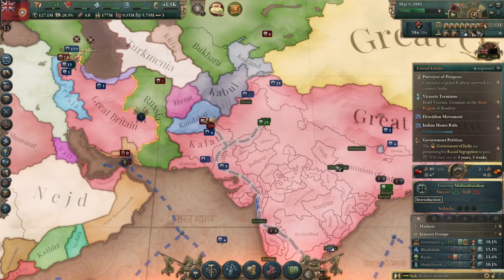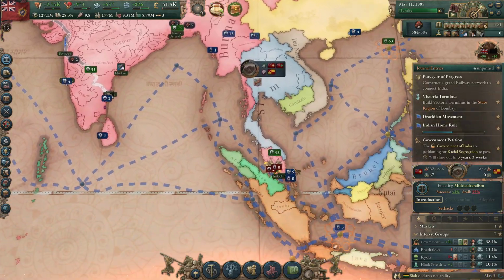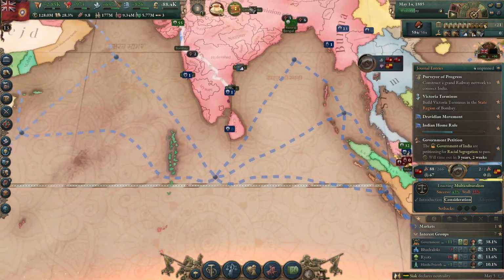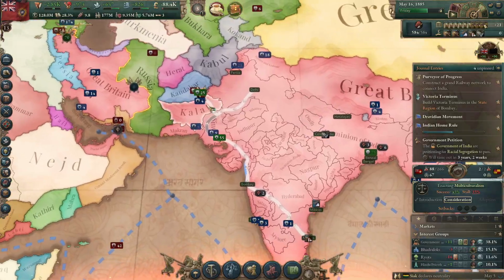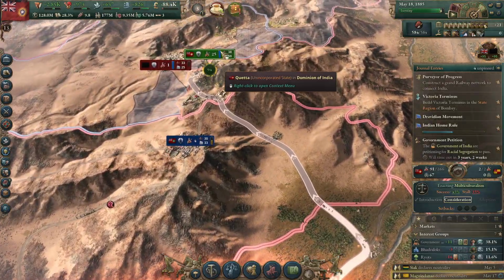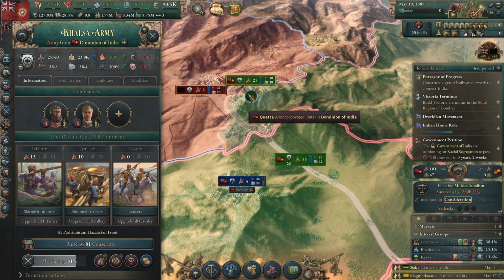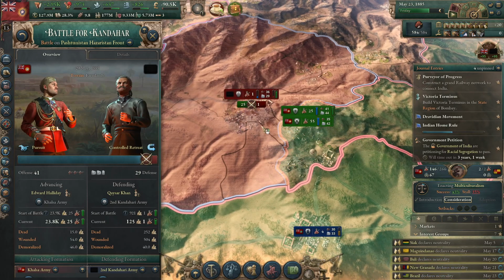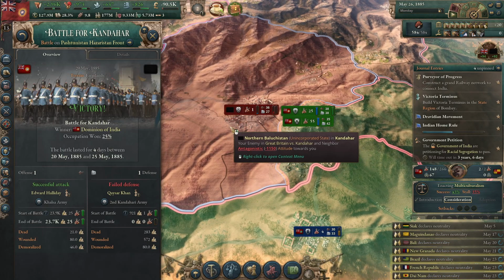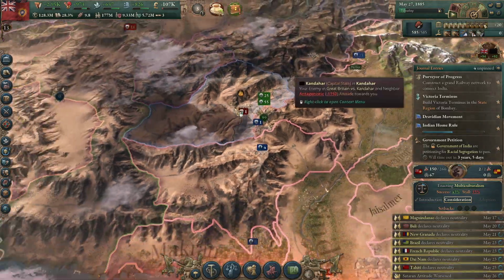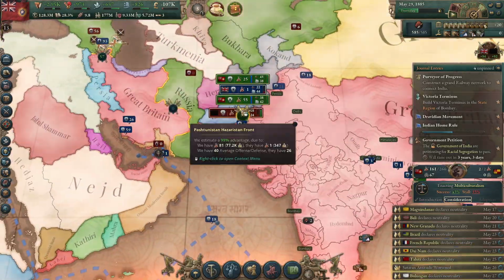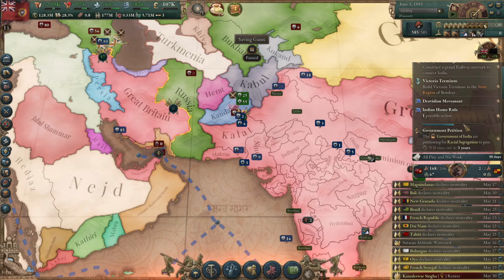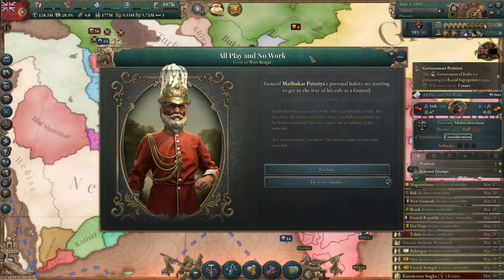Time to get into it. Excellent. We're in consideration with multiculturalism. That's wonderful. Alright, and we are moving forward with the Khalsa army. In fact, we've just kicked off a battle and are now taking territory. Wonderful. No Russians here yet. Britain has abandoned this front. All play and no work.